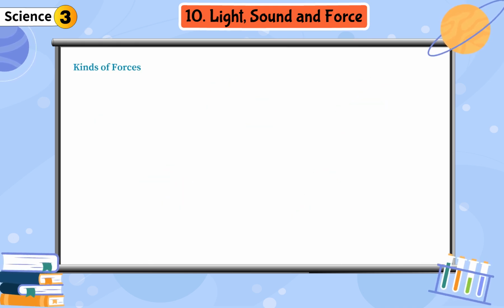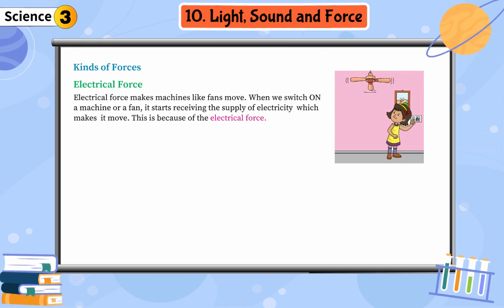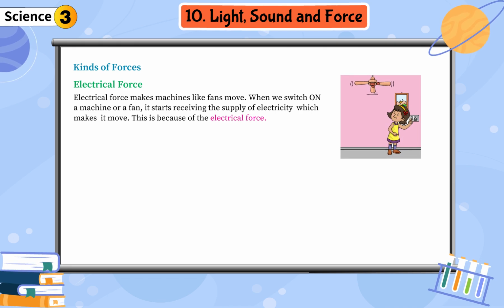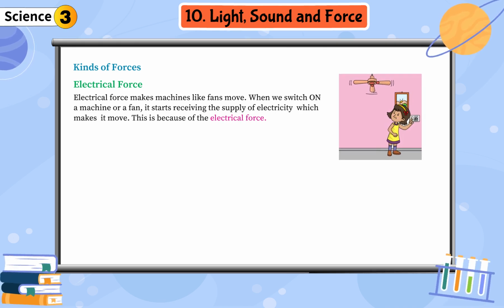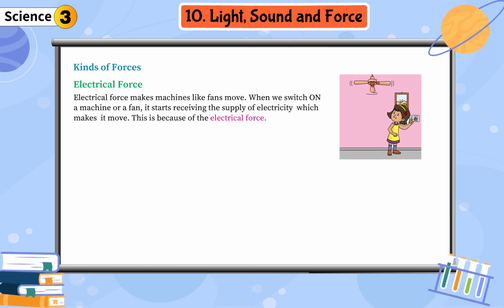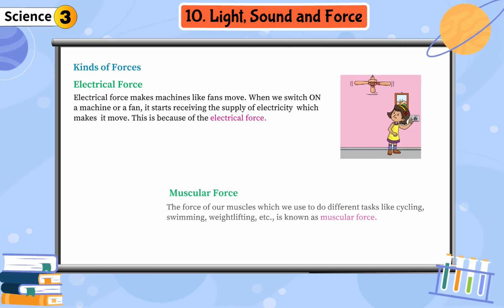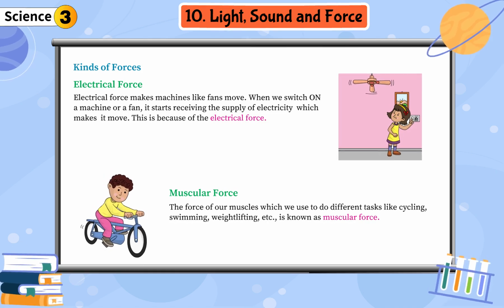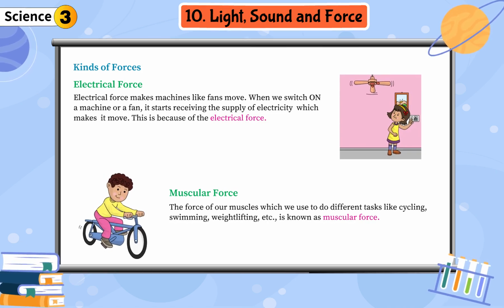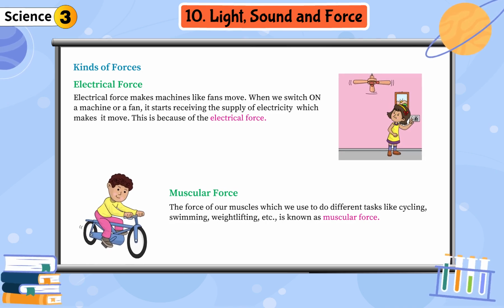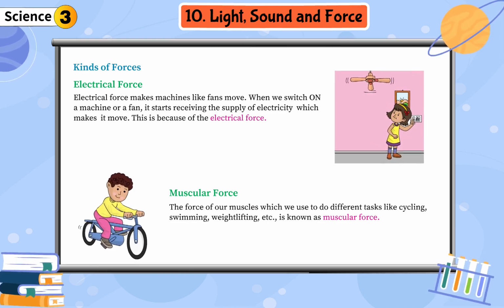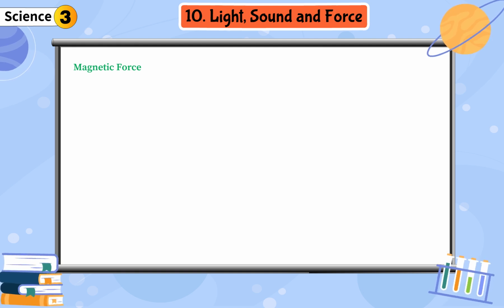Kinds of forces. Electrical force. Electrical force makes machines like fans move. When we switch on a machine or a fan, it starts receiving the supply of electricity which makes it move. This is because of the electrical force. Muscular force. The force of our muscles which we use to do different tasks like cycling, swimming, weightlifting, etc., is known as muscular force.